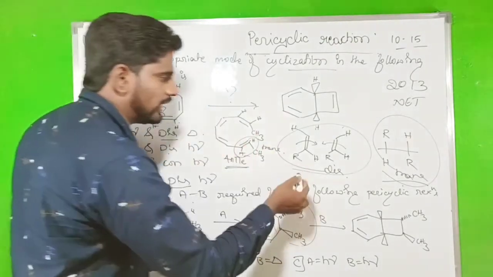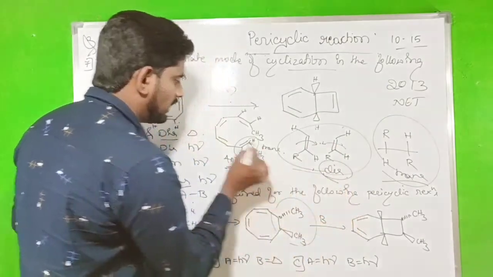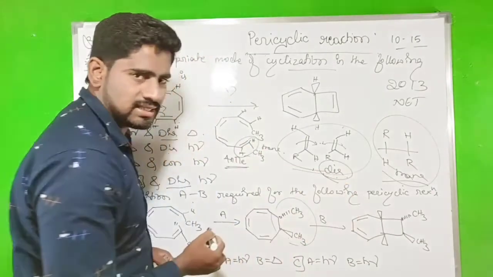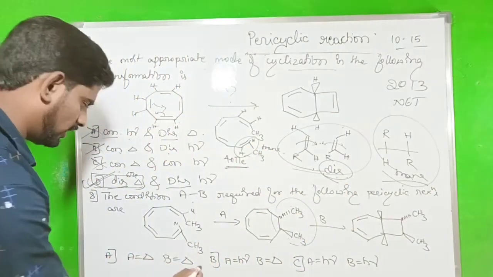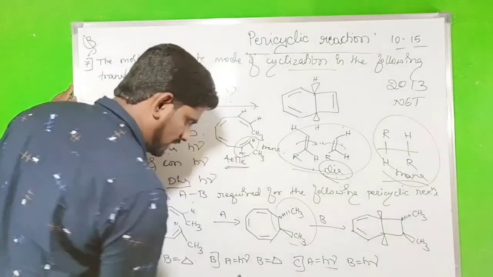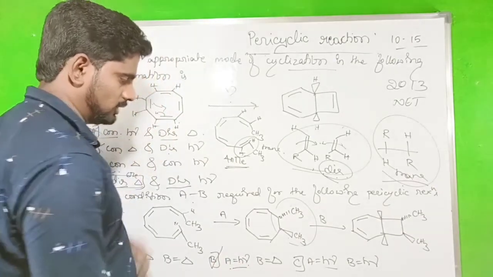That's why the rotation should be the opposite. So that should be the disrotation. In the 4n pi electron system, disrotation means it should be the photochemical condition. The thermal condition is cancelled. It is photochemical. So A is the H mu, the correct option.